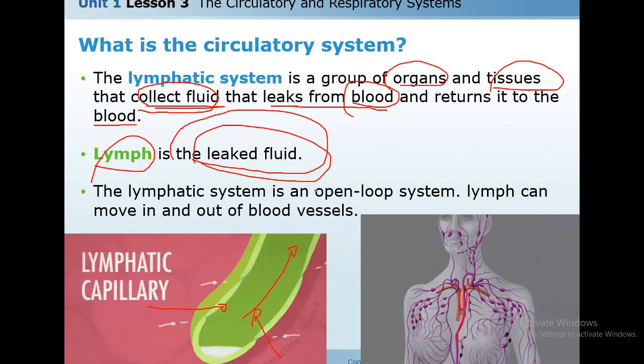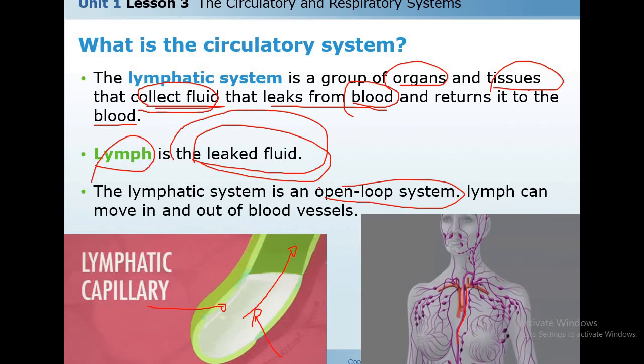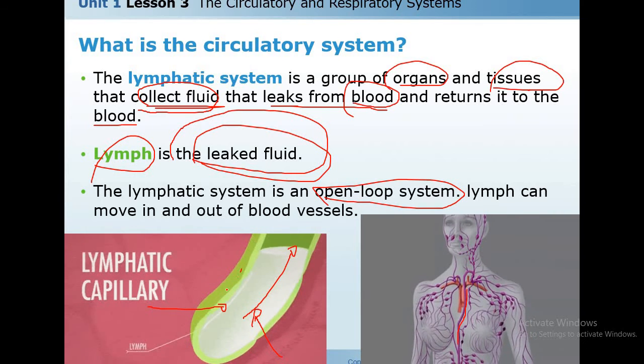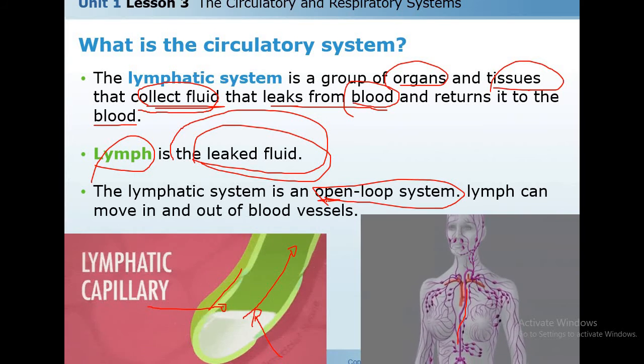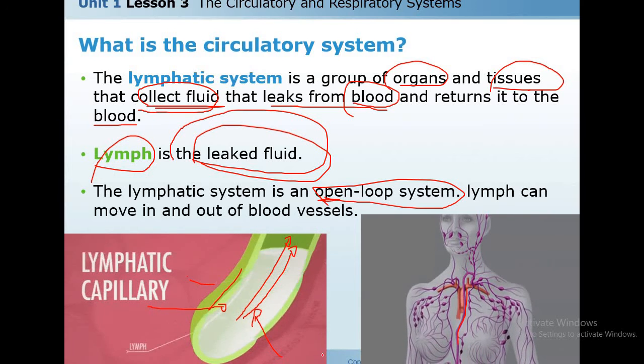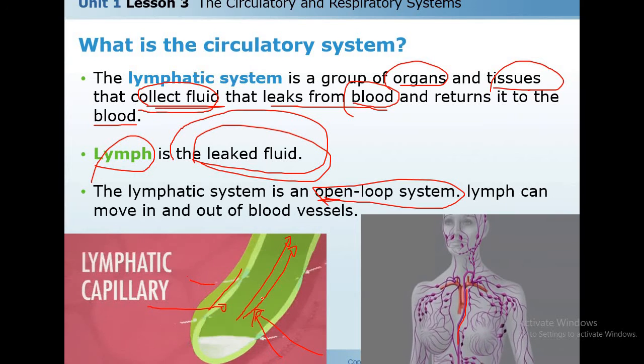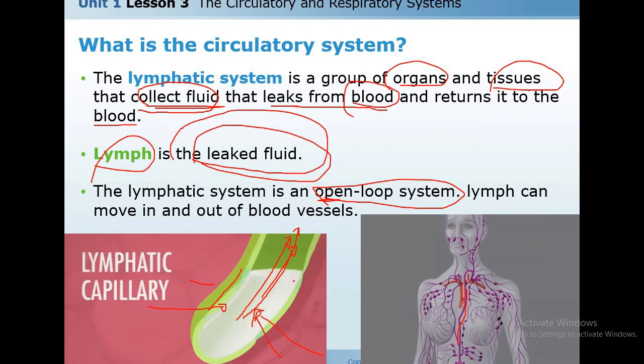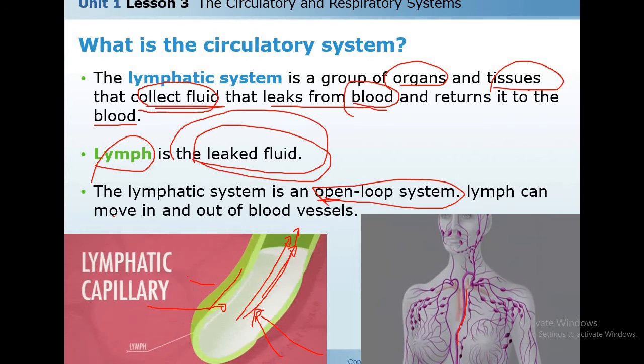So the lymphatic system is an open loop system. It is open, not closed. It is an open loop system. It moves in one direction, from the tissues, taking the fluid from the tissue and returning it back to the blood in one direction. Lymph can move in and out of the blood vessels.